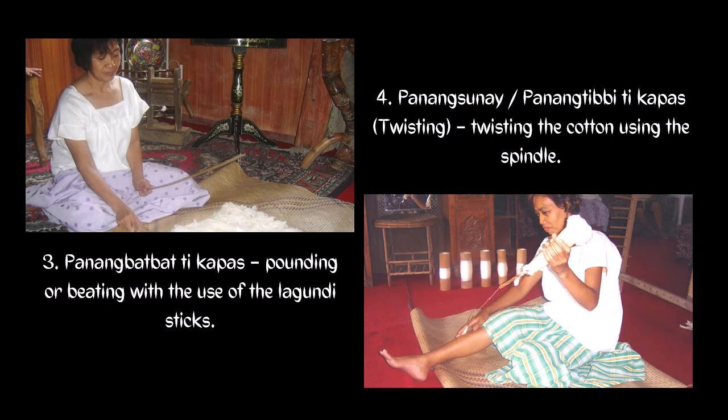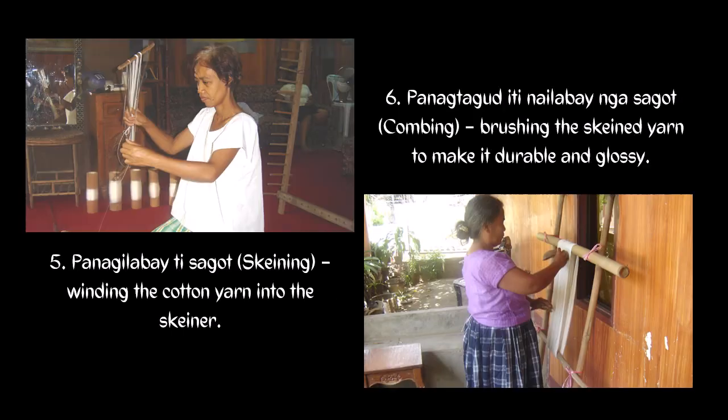Next is panangbatbat tikapas, or pounding or beating with the use of a lagundi stick, so that it becomes flat. Next is panang sunay, or twisting. You are twisting the cotton using the spindle.